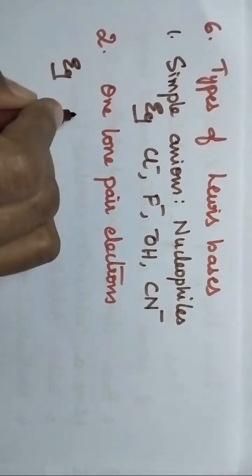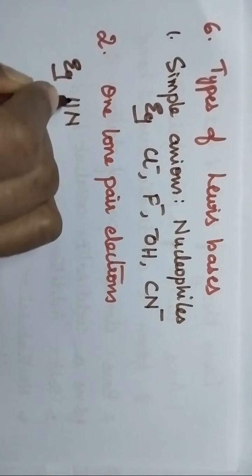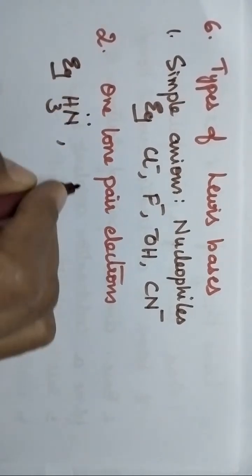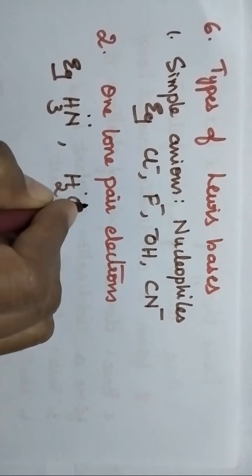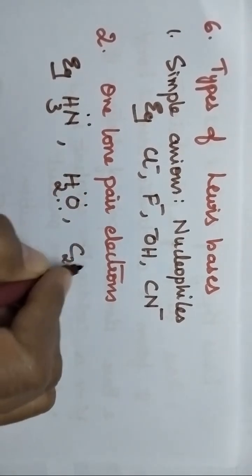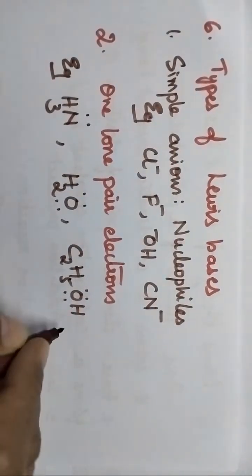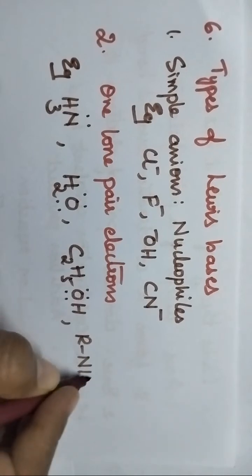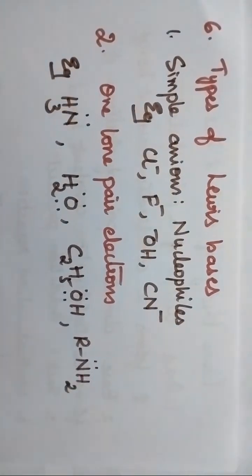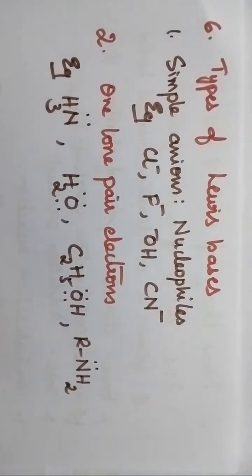So, the compounds which generally have at least one lone pair of electrons also behave as Lewis bases. The best examples are ammonia, where nitrogen carries one lone pair of electrons, water carries two lone pairs of electrons, alcohol carries two lone pairs of electrons, and amines, where nitrogen carries one lone pair of electrons. So compounds containing at least one lone pair of electrons will act as Lewis base.